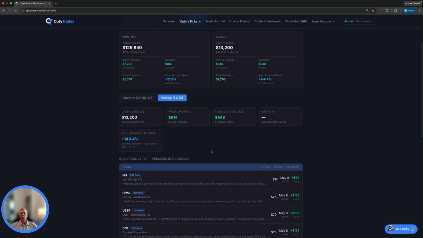So if you're just learning the wheel and you want to see how this strategy works out week to week, this is a great place to come in and look at every single week. You can even look at it daily. You'll get updates sometimes daily on the news events, things like that. But for the most part, you're looking at this on Fridays and Mondays. This is all AI generated, AI built, and it's not a generic chatbot. This uses the best AI out there.